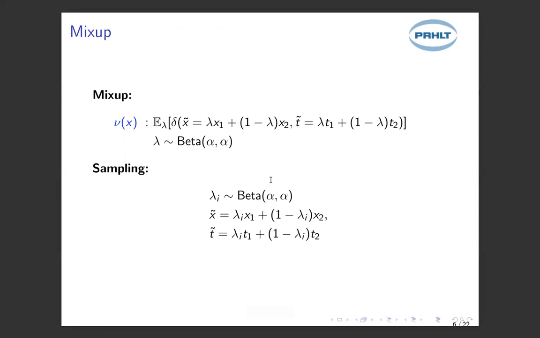In practice, to train with this vicinal distribution, you can sample from it by sampling the interpolation coefficient and then interpolating two training points, x1, x2, and the corresponding labels, t1, t2. In this form, the samples in the vicinal distribution have different labels. Then you train your empirical loss with these virtual samples.